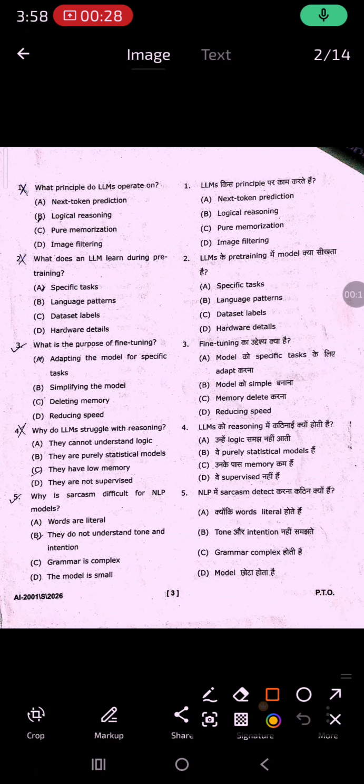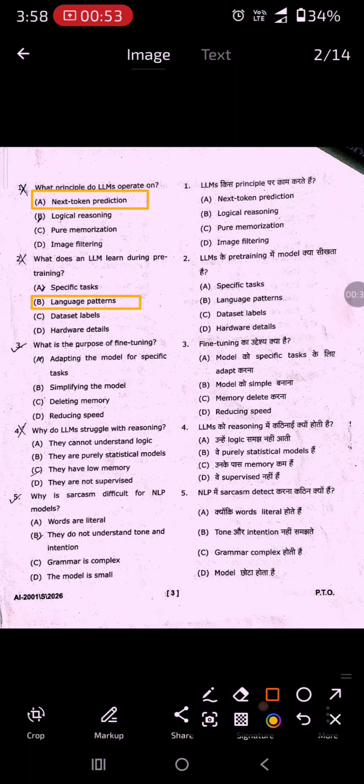The question is, what principle do LLMs operate on? The correct answer is next token prediction. Option A is correct. Next, question two: what does an LLM learn during pre-training? The correct option is B, language patterns.